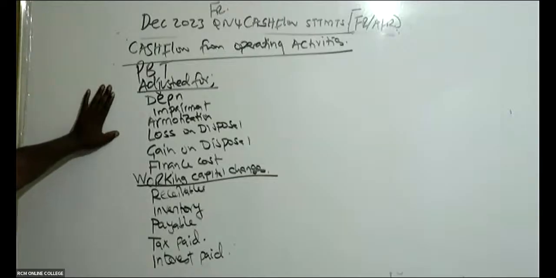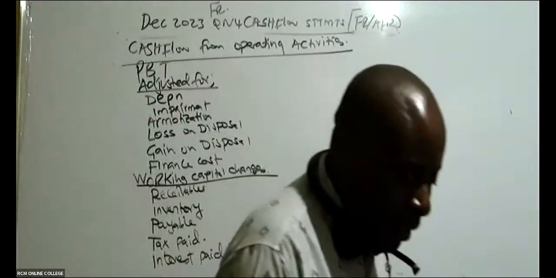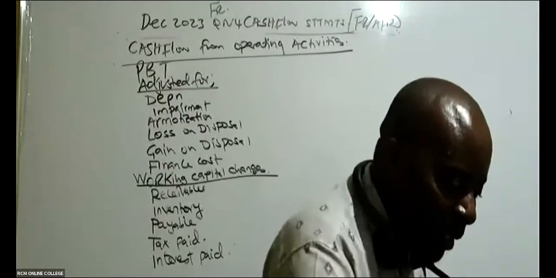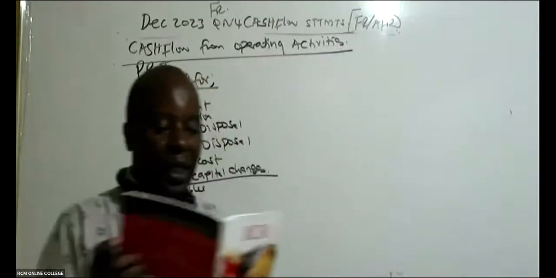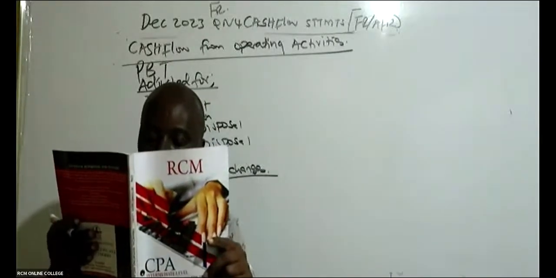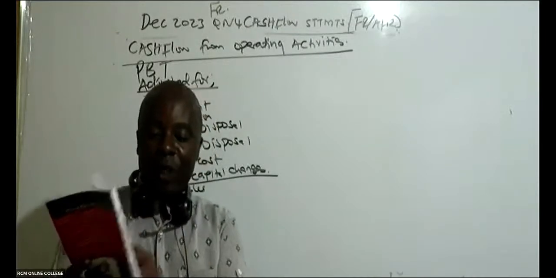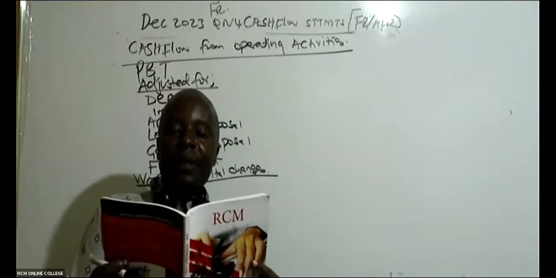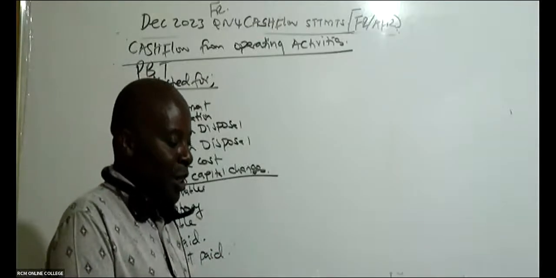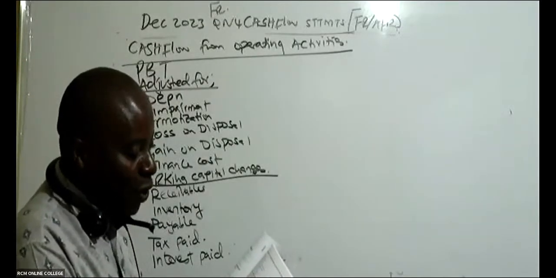And then now you slot in the things here. Come and slot in the things here. Look at the income statement given in this December. For those of you who have got these revision kits, RCM's revision kits, you go to page number 75, financial reporting. We are given here a statement of comprehensive income for the year ended 31st October 2023. Then are you able to see somewhere there profit before tax?